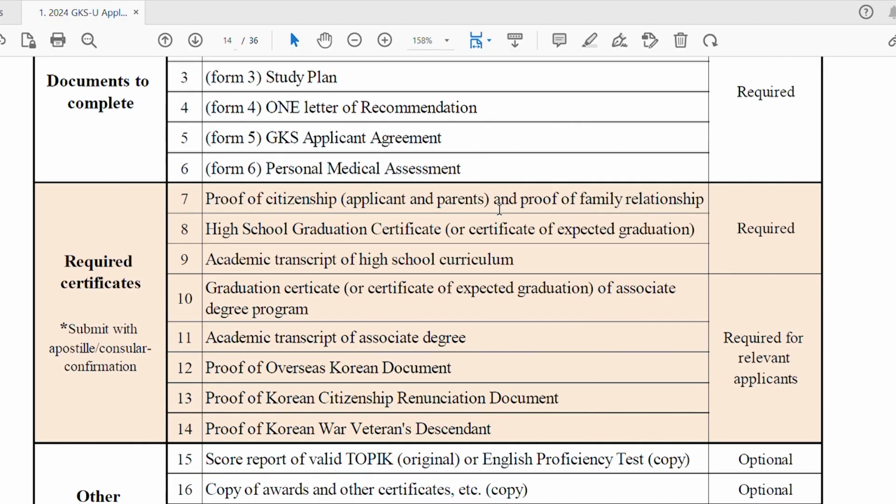Then we have some required certificates. All these required certificates need an apostillation stamp, or they must be attested from the Korean embassy in your country. The first required document is proof of citizenship and proof of family relationship. Many students are confused about which documents satisfy proof of citizenship or prove their family relationship.